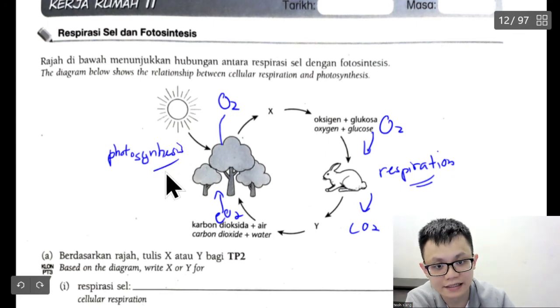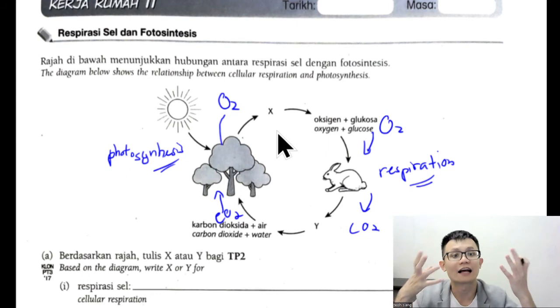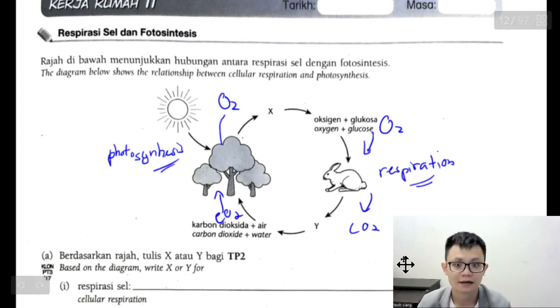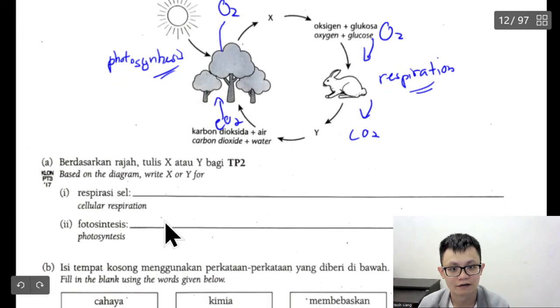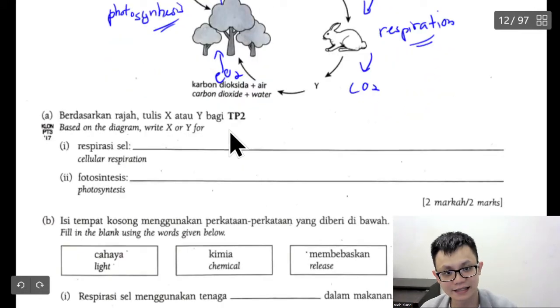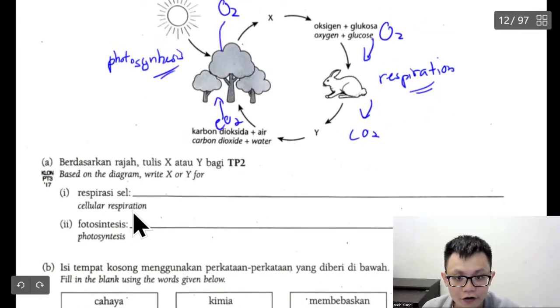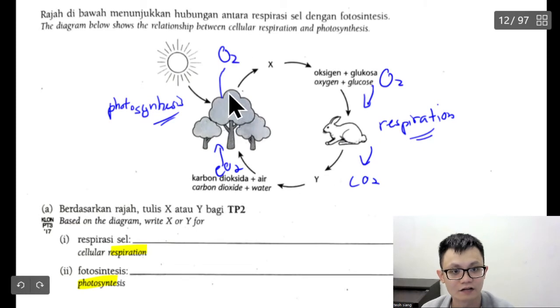So basically there's two different words that are talking about a process. Based on the diagram, write X or Y. So I want to put X or Y at here. So for this question, we can see that it's talking about respiration or photosynthesis. So respiration is this rabbit. So this one is Y. And after the oxygen, it will be X.